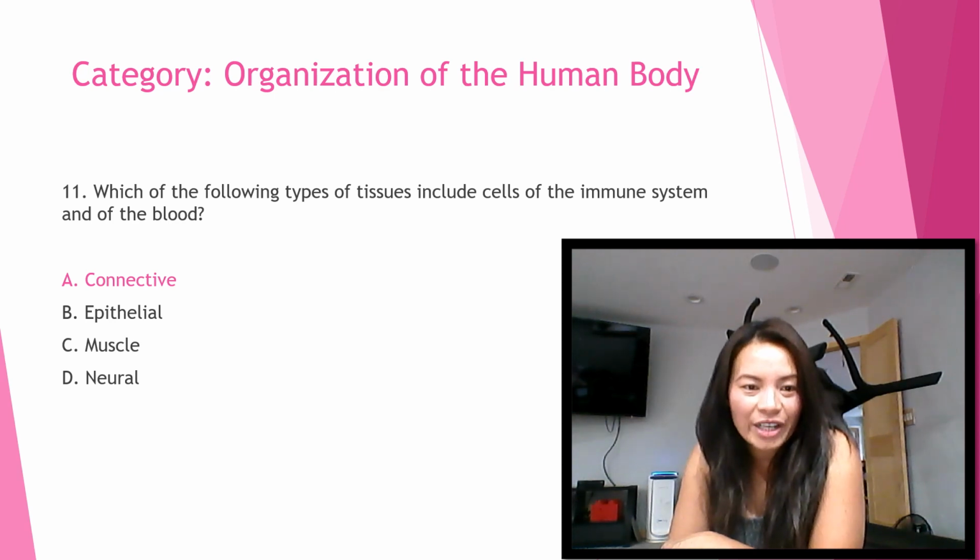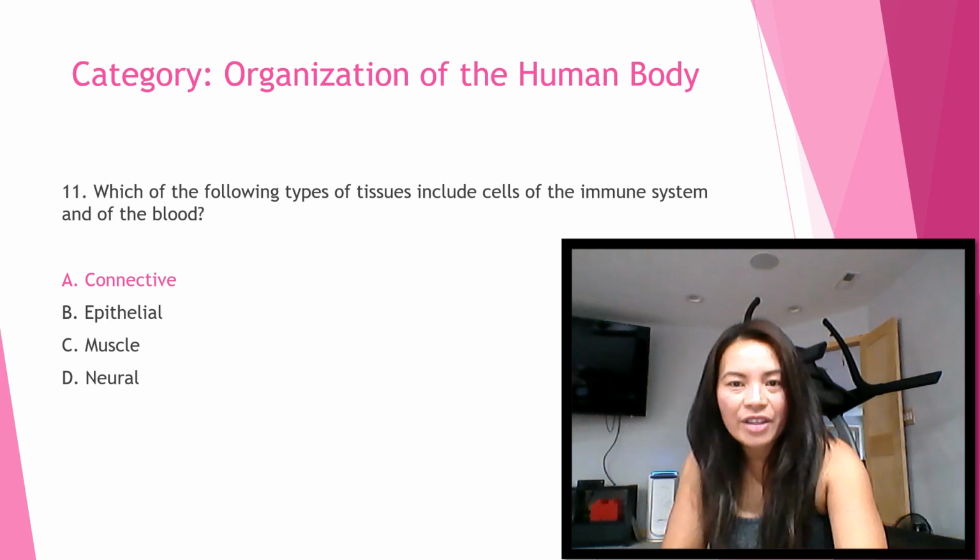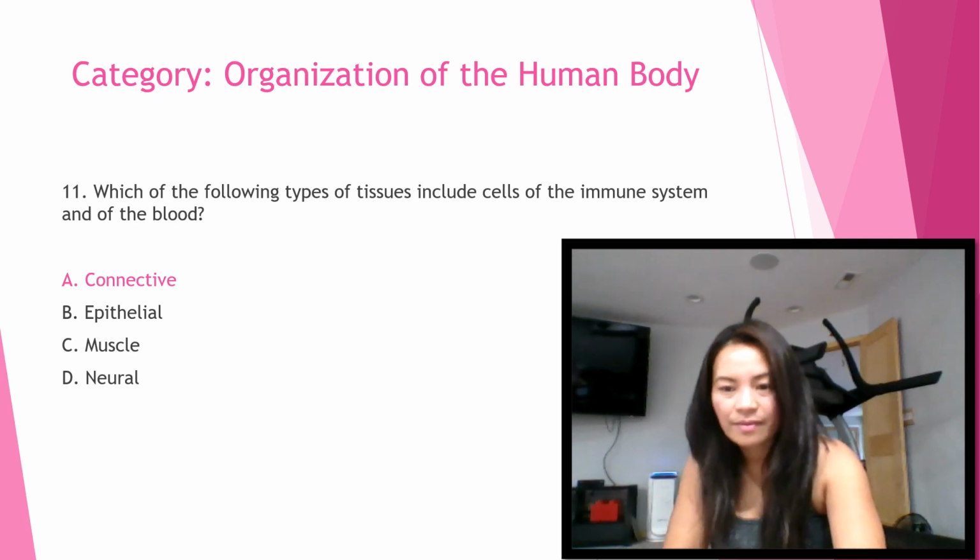Okay, number 11. Which of the following types of tissues include cells of the immune system and the blood? The answer is letter A, connective. So connective tissue is found between other tissues all over the body, in all body systems, and provides support, binds together, and protects tissues and organs in the body. Connective tissues consist of 3 main components. We have the fibers, ground substance, and cells.